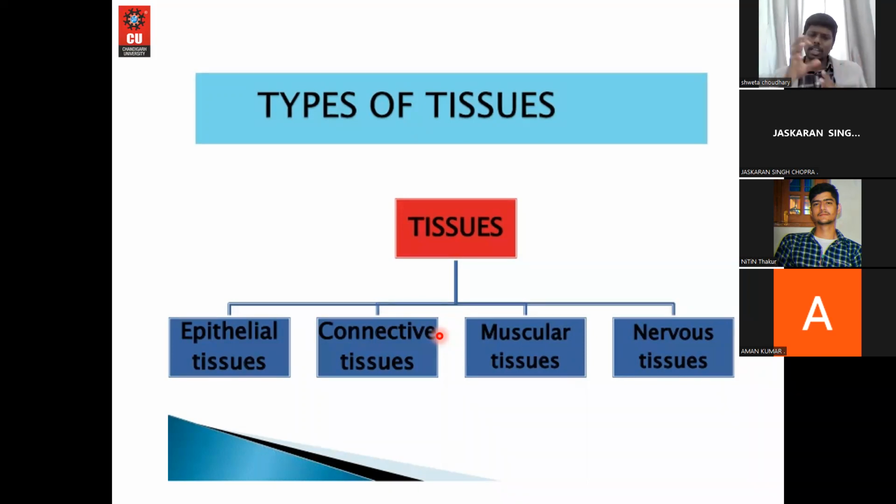So this is all about the muscular tissues. If I take voluntary muscles, they are the muscles that are under our control. Whenever we are thinking of them, we can move them. Like all these things are voluntary muscles.